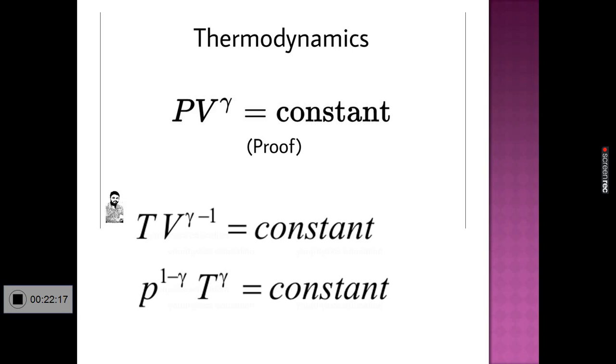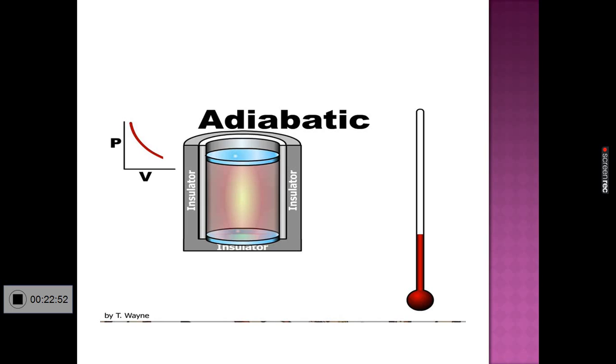So these are the adiabatic equations of an ideal gas. P into V raised to gamma equal to a constant. T into V raised to gamma minus 1 equal to a constant. T raised to gamma into P raised to 1 minus gamma equal to a constant. But gamma is the ratio of specific heats. It is the ratio of specific heat capacity at constant pressure to the specific heat capacity at constant volume. Gamma equal to Cp by Cv. This is an adiabatic system, a gas filled inside a cylinder whose walls are perfect insulators.